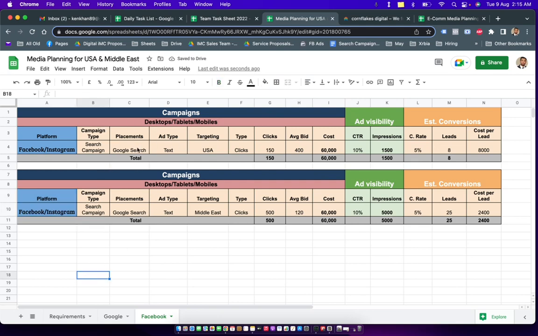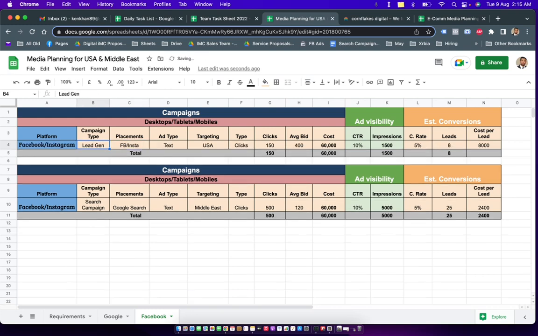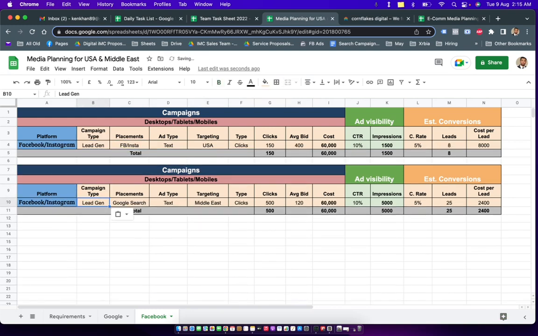Cool. Now for placement, it's going to be FB and Insta. The campaign type is going to be lead gen campaign. Here also it's going to be lead gen campaign. The ad type is going to be banner or video. Here also the ad type is going to be banner or video.